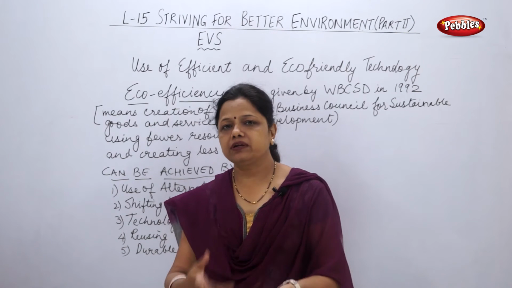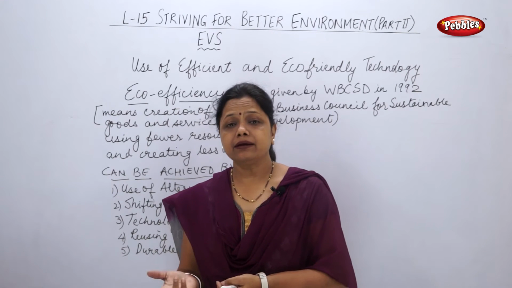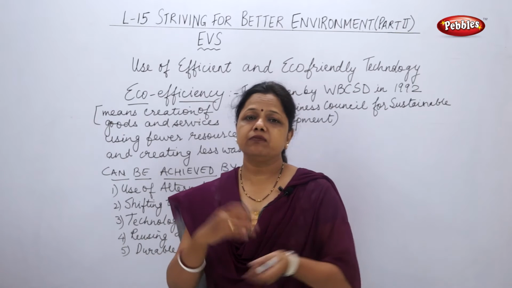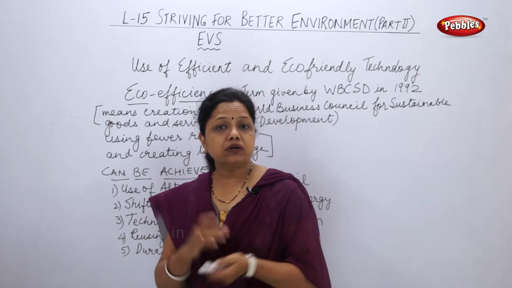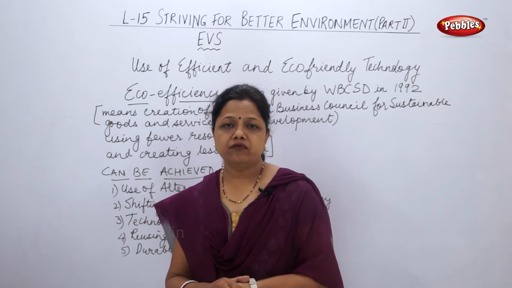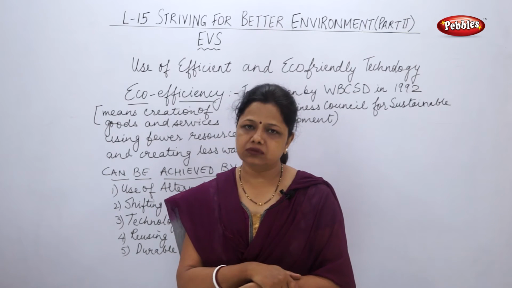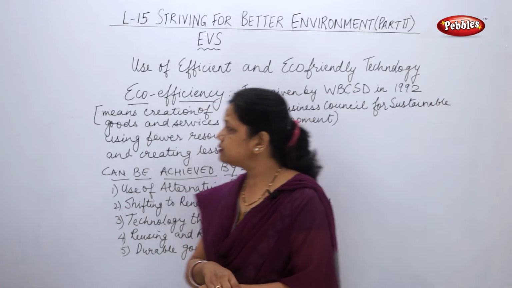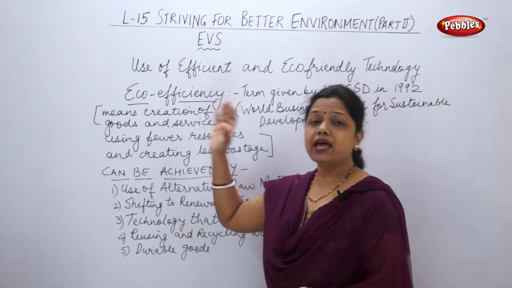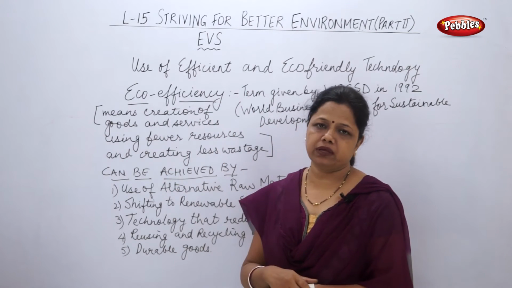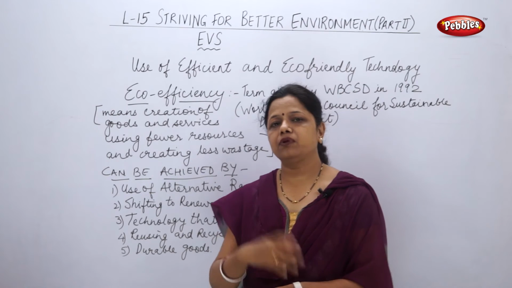Every country is fighting for water, and it is said that maybe the next world war may be for water. The water crisis has come. Water is one of the major resources, and that's why eco-efficiency means efficient use of water should be there. I gave the example of water.